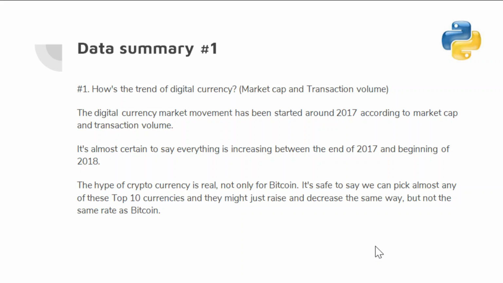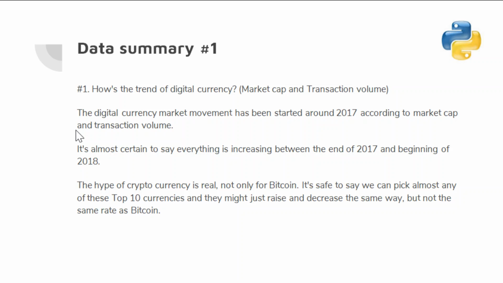So after this analysis, I want to answer the question. So first question was how the trend of digital currency. The digital currency market movement has been started around 2017 according to the market cap and transaction volume.